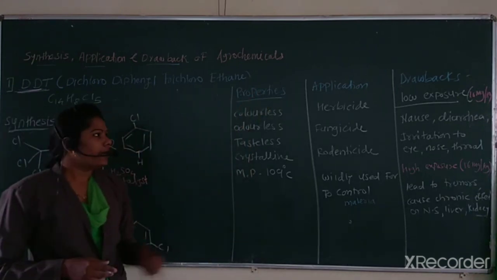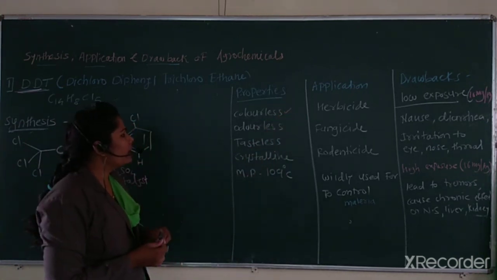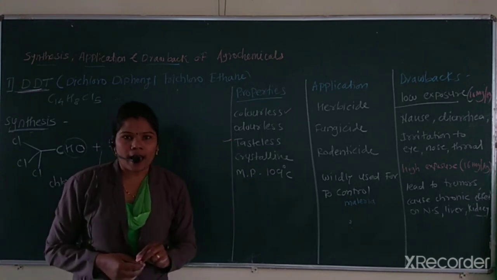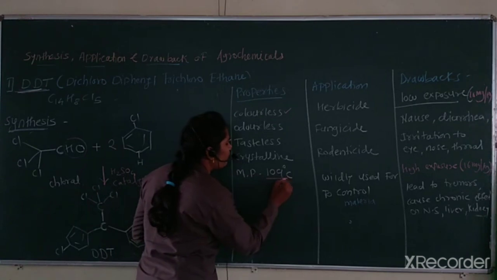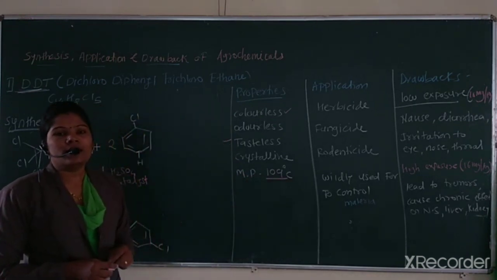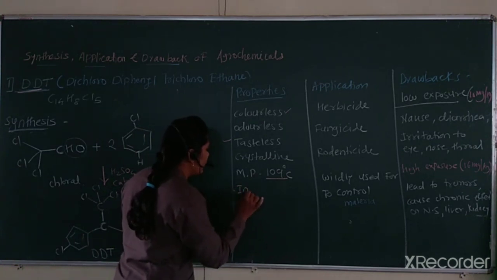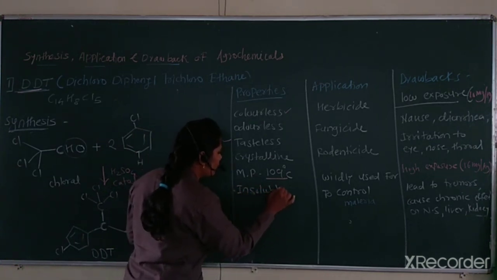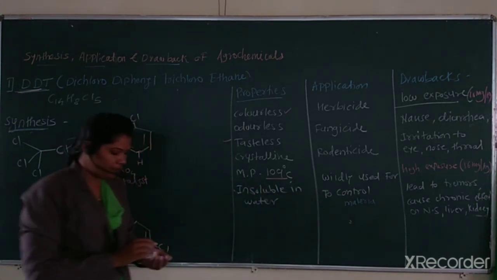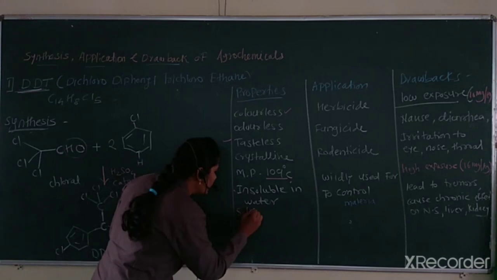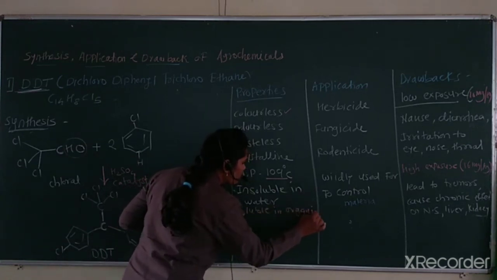This DDT is a colorless, odorless, tasteless compound, and it has a crystalline nature. This compound has a melting point of 109 degrees Celsius. This compound is insoluble in water, but it is soluble in organic solvents.